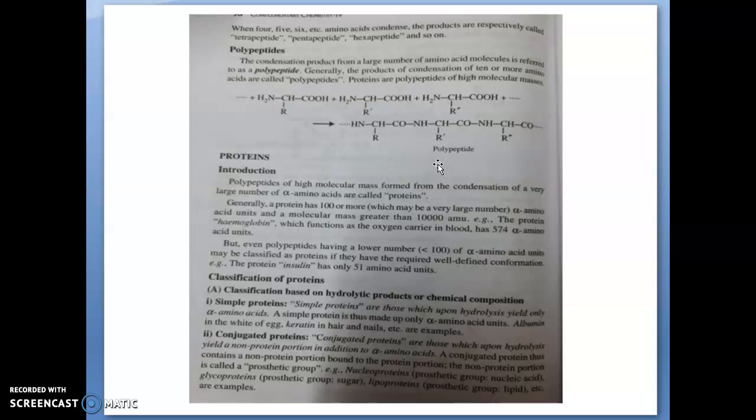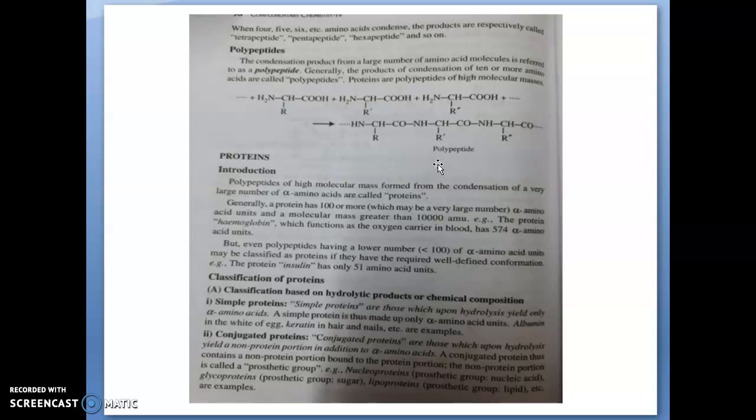Its function is as the oxygen carrier in blood, and it contains 574 alpha amino acid units. But even a polypeptide having a lower number, less than 100, of alpha amino acid units may be classified as a protein if it has a required well-defined conformation. An example of this type of polypeptide is insulin. It contains only 51 amino acid units.